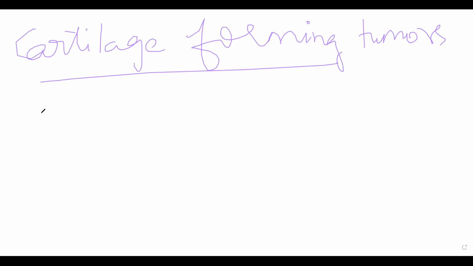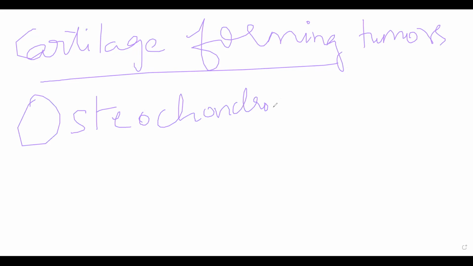First, we'll look at osteochondromas. We'll see benign tumors first, then malignant tumors. So osteochondroma is also called osteocartilaginous exostosis. Okay. Now, why is it called so? Exostosis essentially refers to a mushroom-like growth.